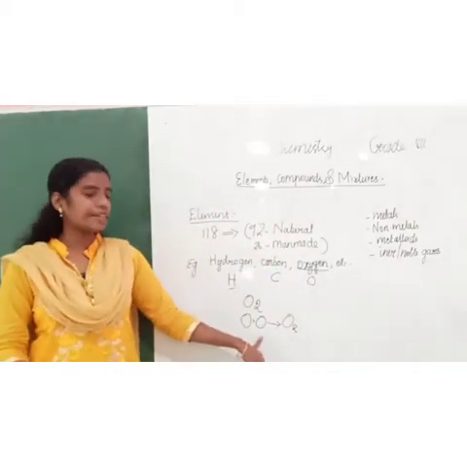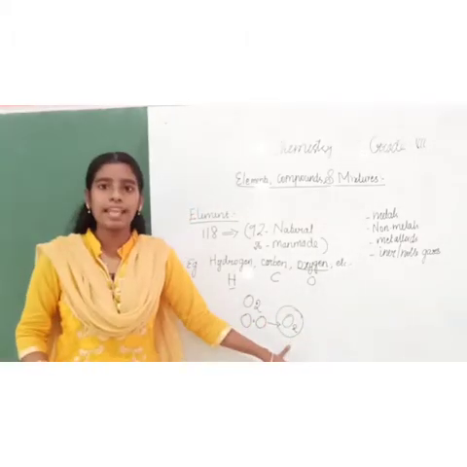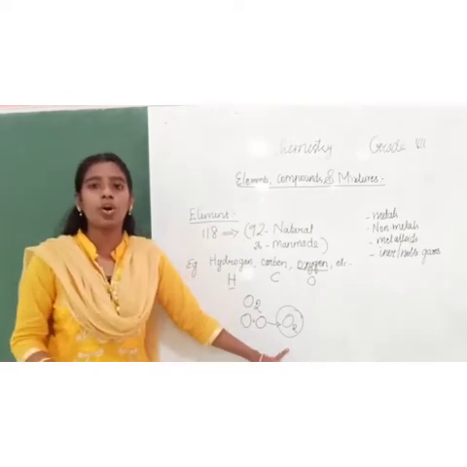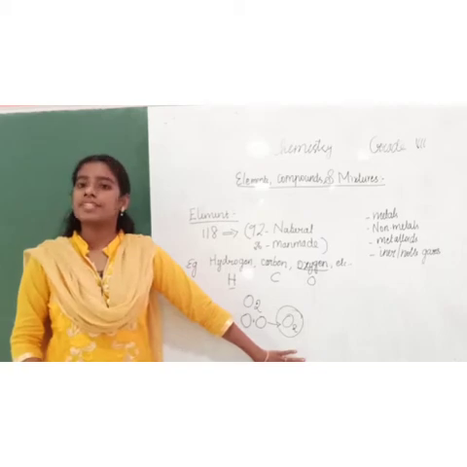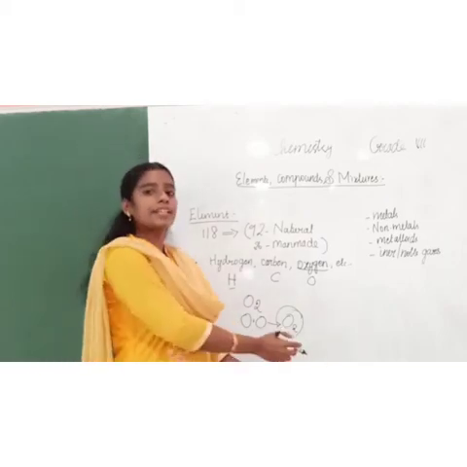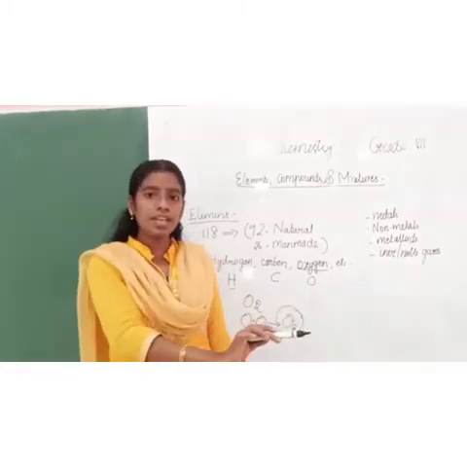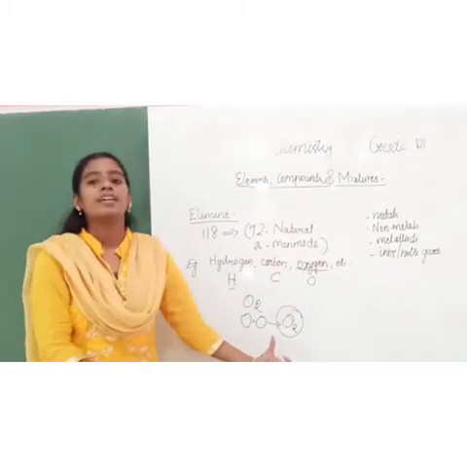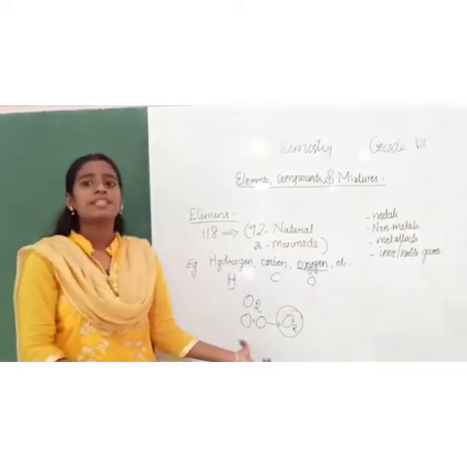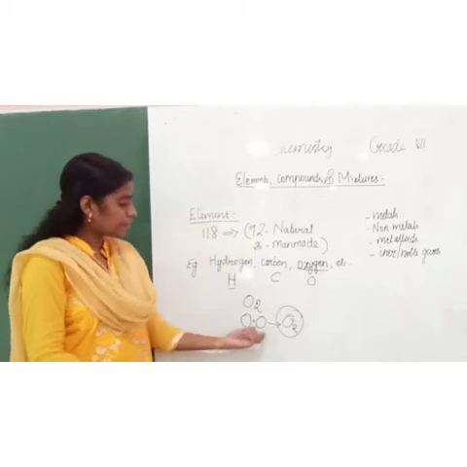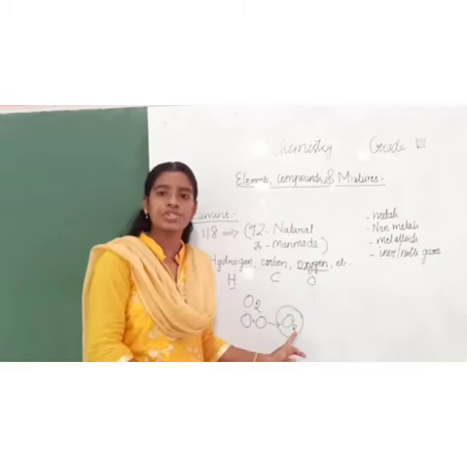These 2 oxygen atoms combine to form O2. This O2 is an element. So, element is a substance which is unbreakable. We cannot break that. If you break that, it is not oxygen. Okay? So, oxygen is an element. It is a combination of similar atoms. Same, right? 2 oxygen atoms combine to form an element, oxygen.